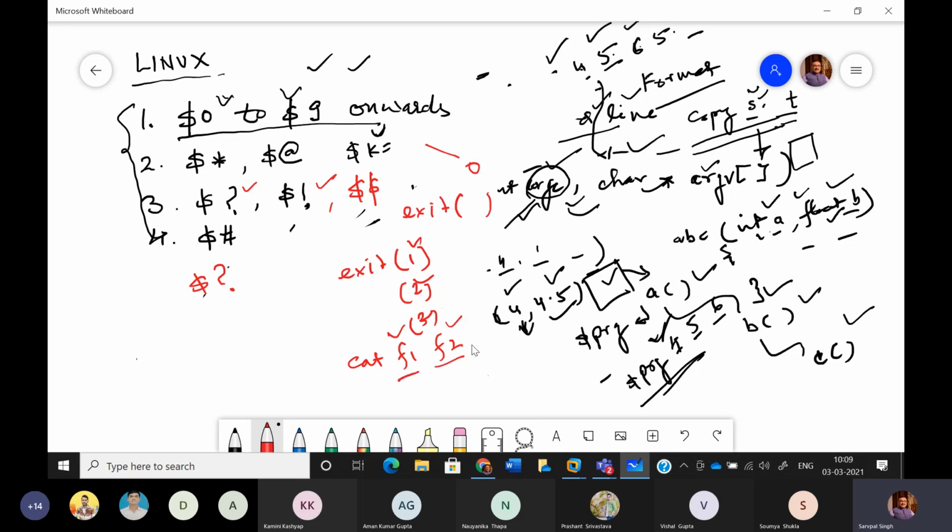Now let us suppose file1 and file2 are not existing. So what will happen? Cat will not execute successfully, reason being there is nothing to be shown on the screen. Another way could be, if by mistake I have written CATE instead of cat, and then my files are existing, but my command is wrongly spelled.